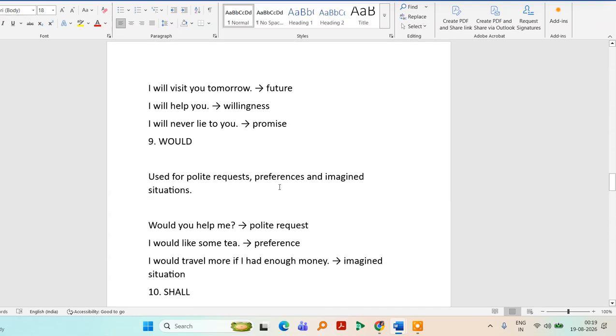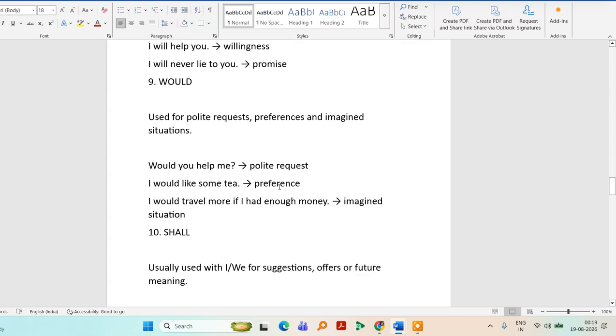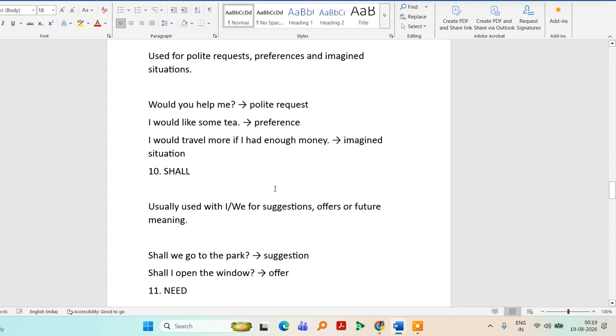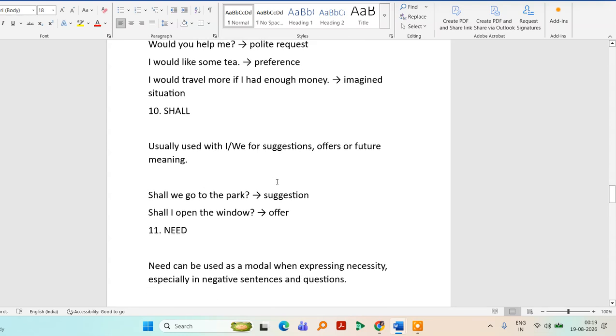We use would when we want to make polite requests, express preferences, and imagine situations. Would you help me? I would like some tea. It is a preference. We use shall when we are giving a suggestion or offering. Shall we go to the park? Shall I open the window?